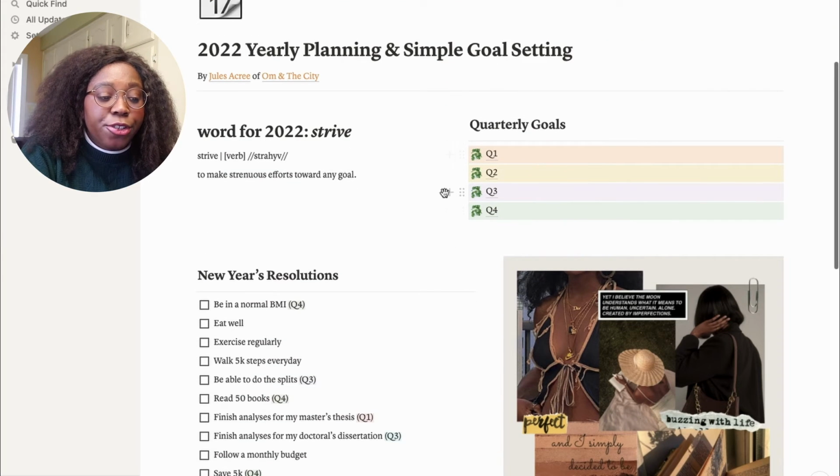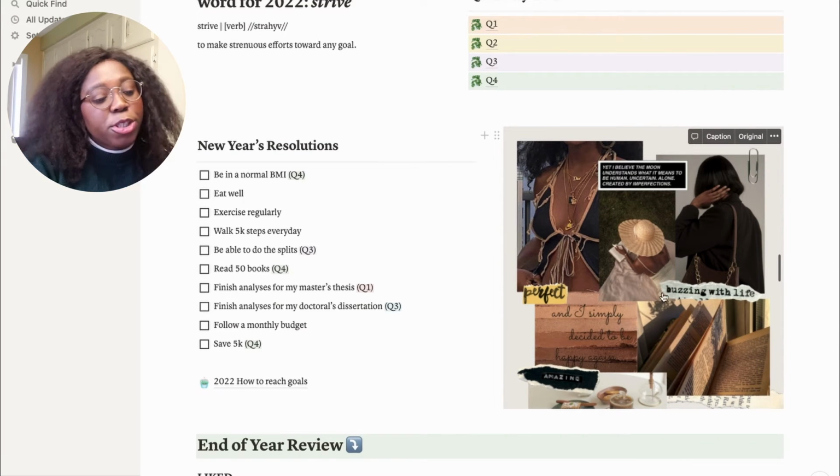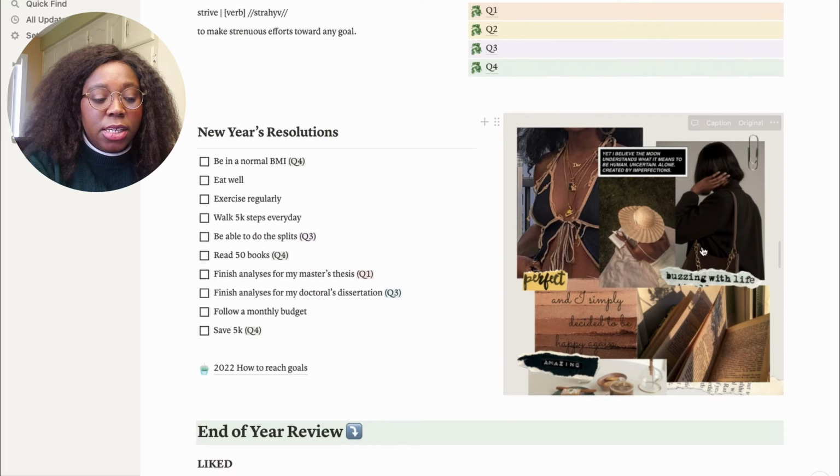So then you can divide your goals in quarters. I'll go back to it afterwards, but I'll finish showing you this page. So first, I'm going to show you, actually on the right, this is a vision board I made. So it's basically things that I want to see in my life happening.